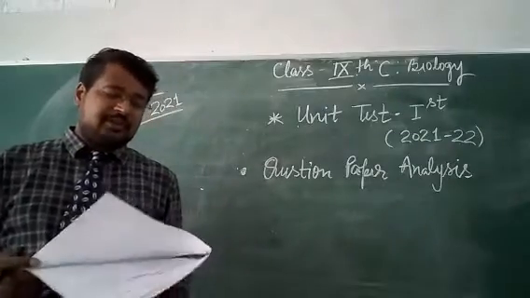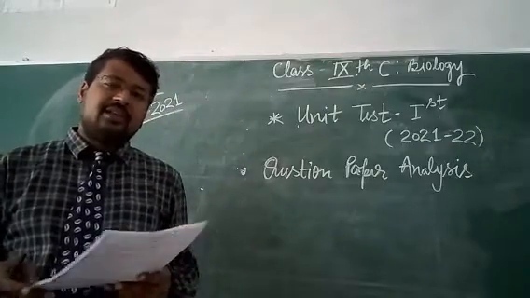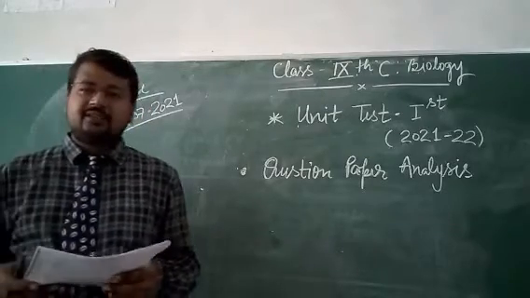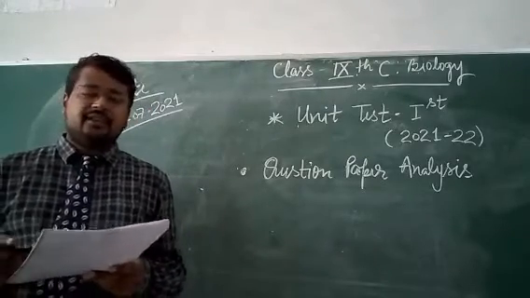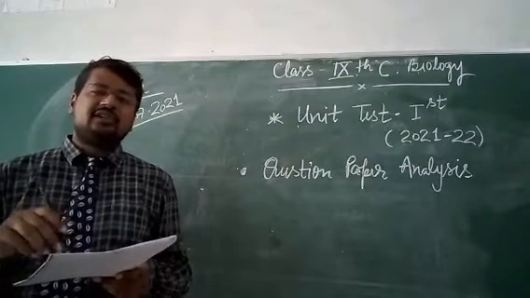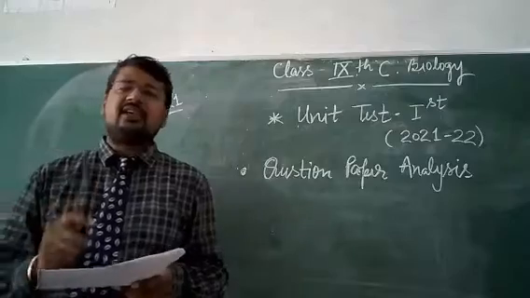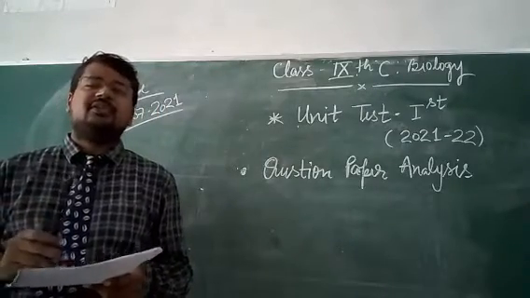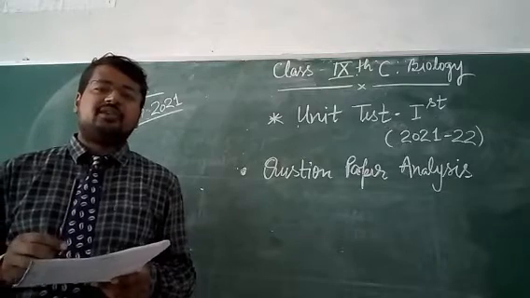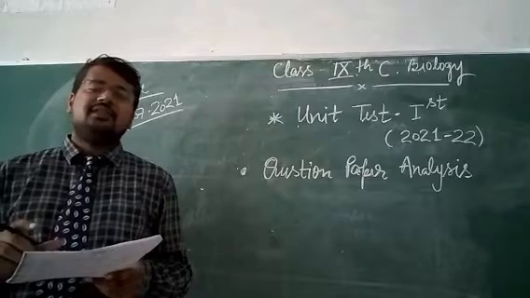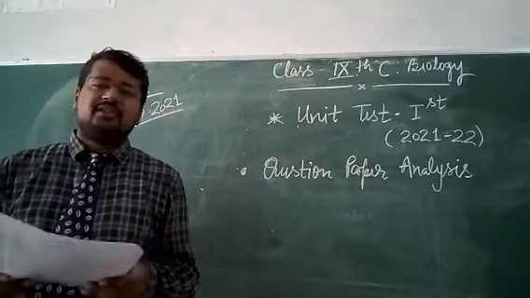So I think this paper is clear to you all. There are some repetitions that are printing mistakes, so don't bother about that. Okay, don't get carried away. If the question is repeated 2 or 3 times, only mention the section and question number, and write a single answer. I am repeating this. Don't write 2 or 3 answers for the same question if it is repeated in your question paper. Okay, write a single answer with all of the information that is required.